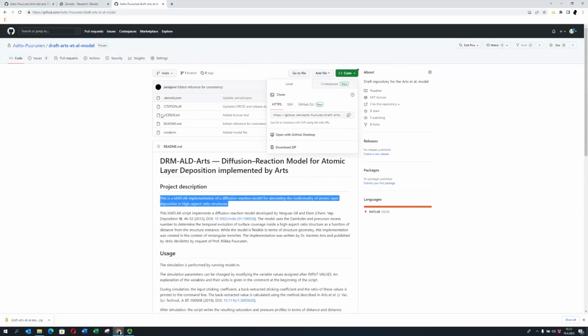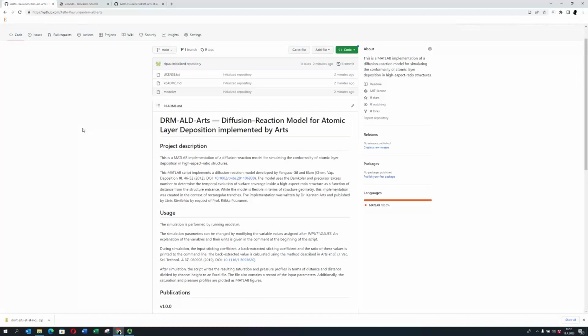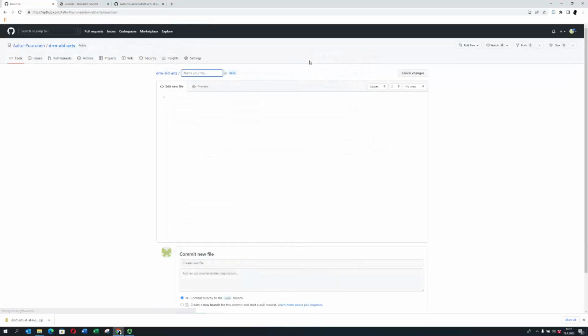Let's see. Okay, I would say we can do it another way. If you just go to add file and create a new file and then type as the name .zenodo.json. Sorry, where's the name? Up there. Here. So the same one, .zenodo.json. And then we can just copy the content.